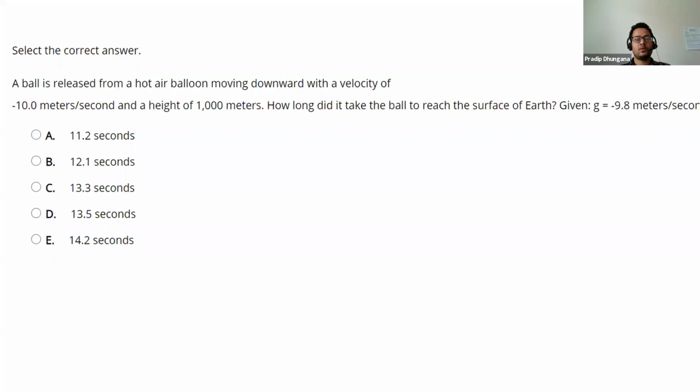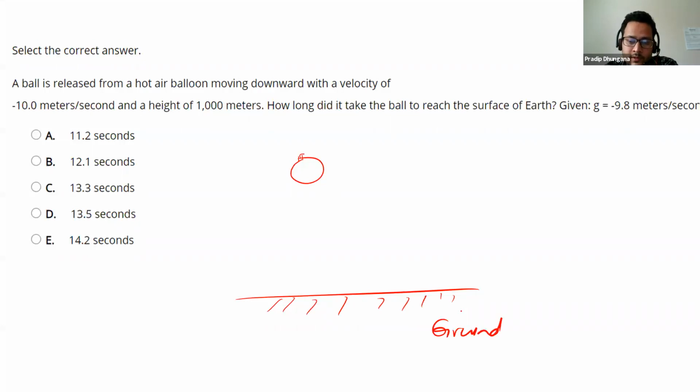So we have to calculate time here, and we are given g as negative 9.8 meters per second squared. Let me make a picture and write all this information, and then I'll solve the problem. Let us suppose this is a balloon, and this is the ground. This height is given, and this is a straight line.